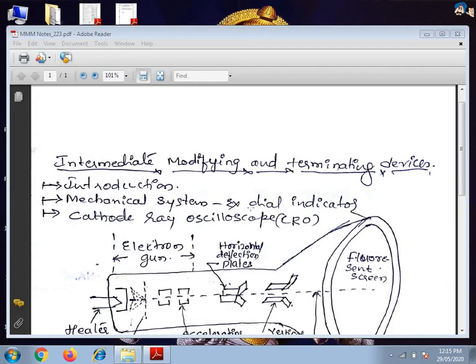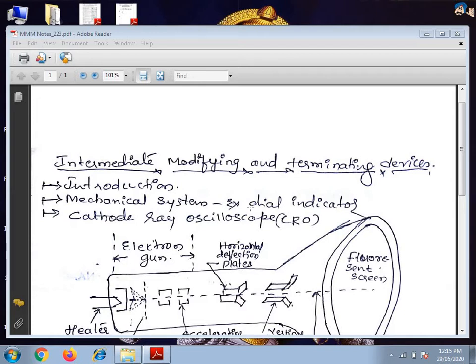It is usually fed to the secondary transducer, which converts it into electrical form. But in the case of the dial indicator, that processing unit is also once again mechanical, which in turn can easily be processed by the intermediate stage devices.